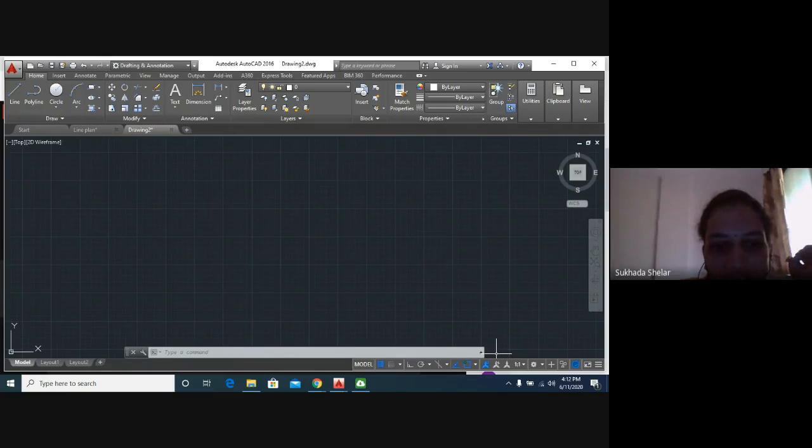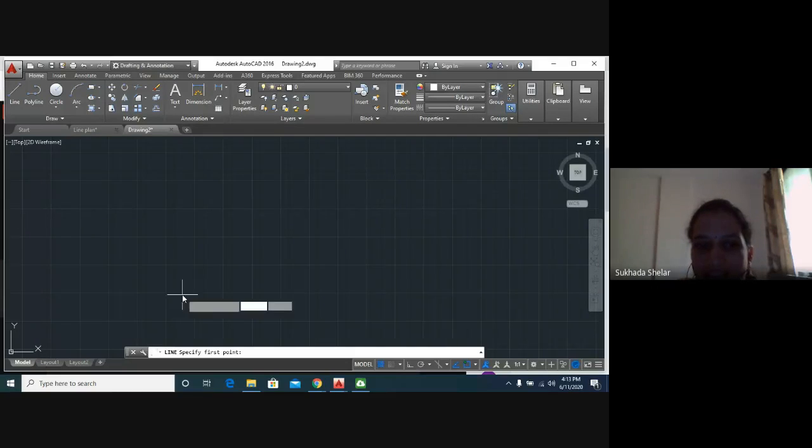Now this blank line you can see here is the command bar, which gives us lots of guidance for our activities. Suppose I have to draw a line. I will type here L, simple L, and then enter. You can see the command line shows line, specify first point.